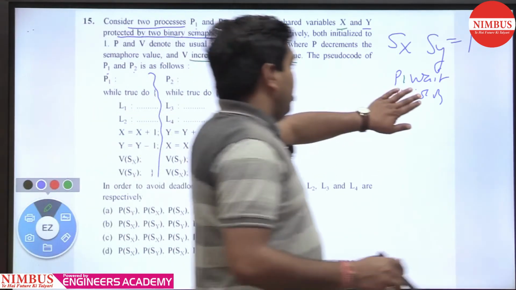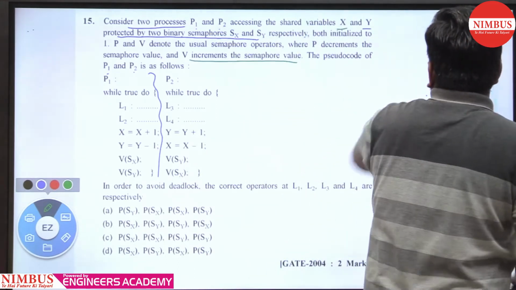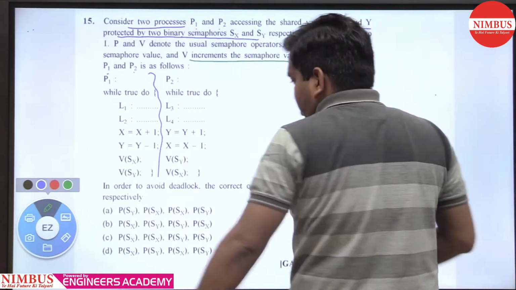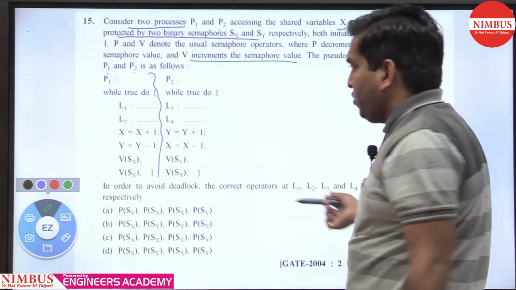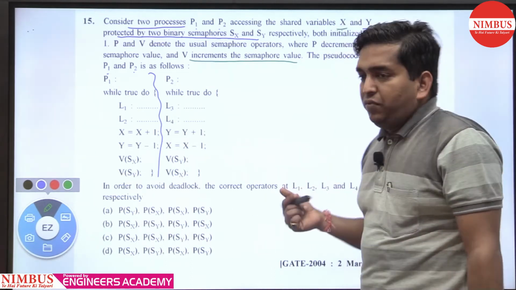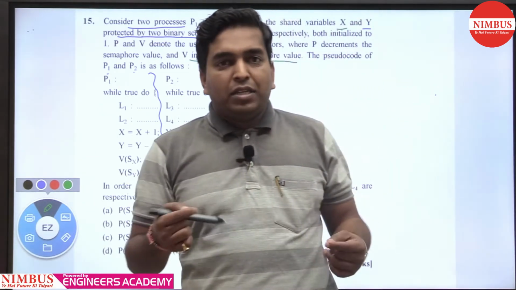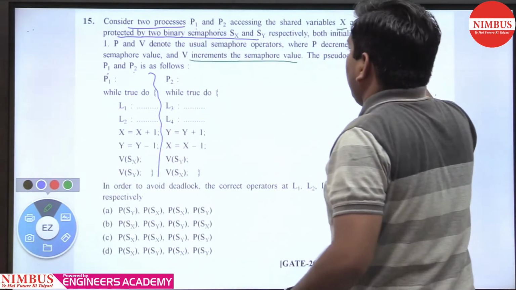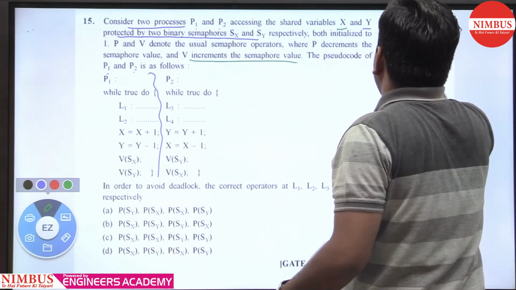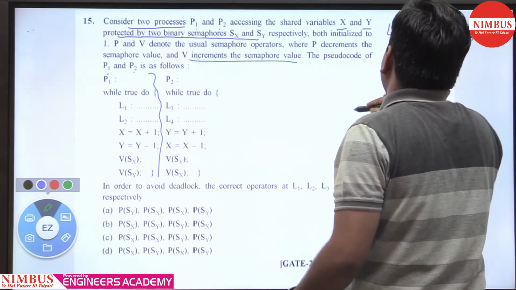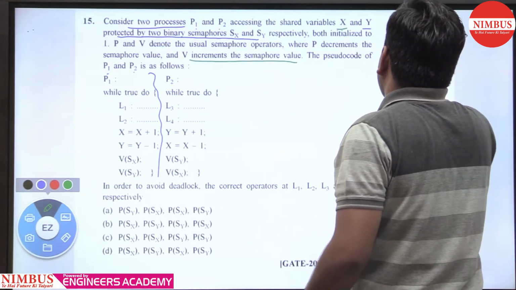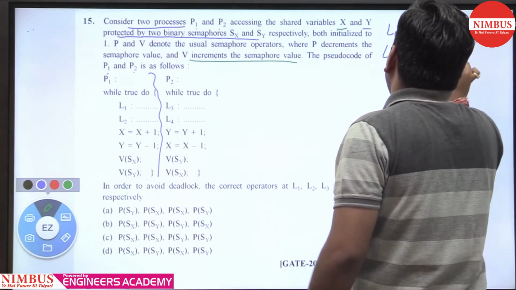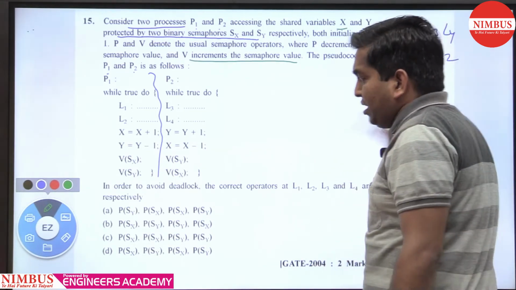Before solving this question, I want to tell you the execution sequences. What are the possibilities of execution? There are various possibilities. The first one is serial: either first process P1 executes, then P2 executes, or first P2 executes, then P1 executes. This is the serial way.